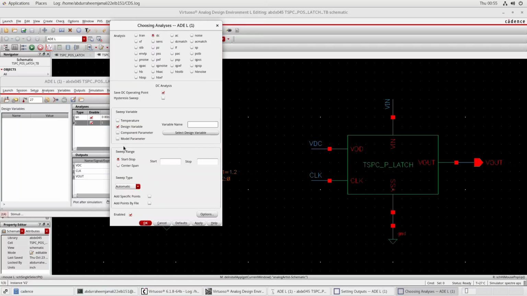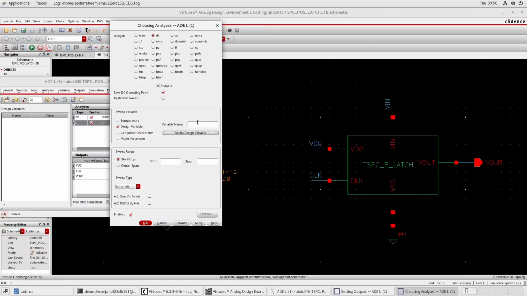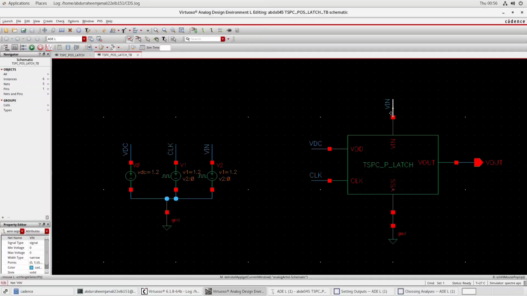Click on design variable, yes. And here for the variable name, let the variable name be my input variable, which is vin, in our design variable.